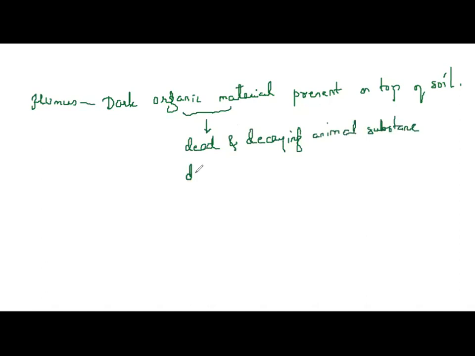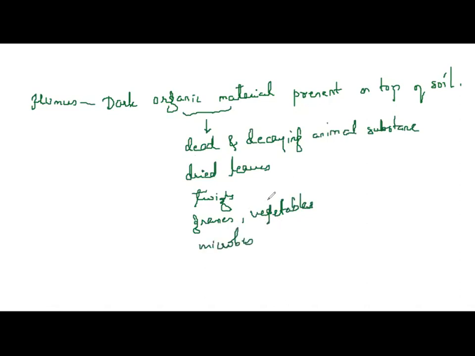Or it may be dried leaves which have fallen on the soil, or twigs which cut off and fall on the soil. It might be grasses, vegetables, or microbes also. All this constitutes humus.